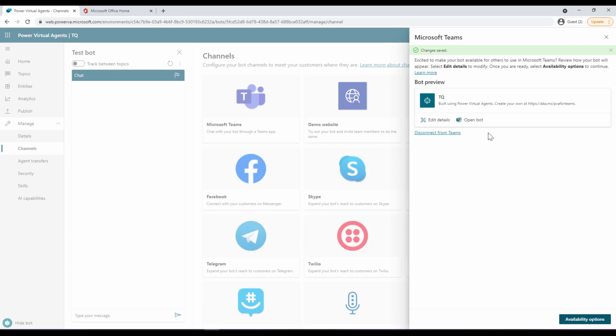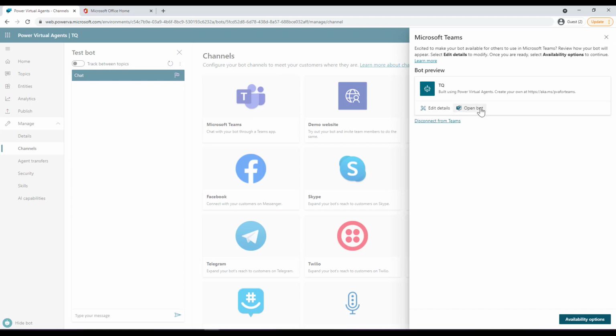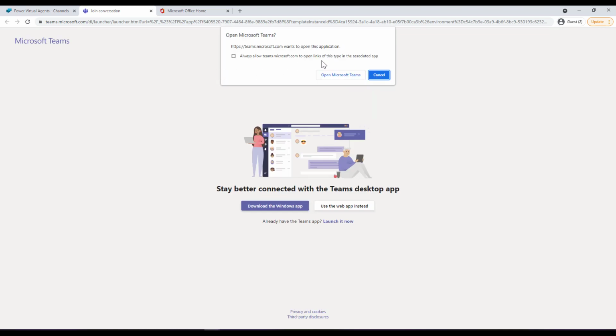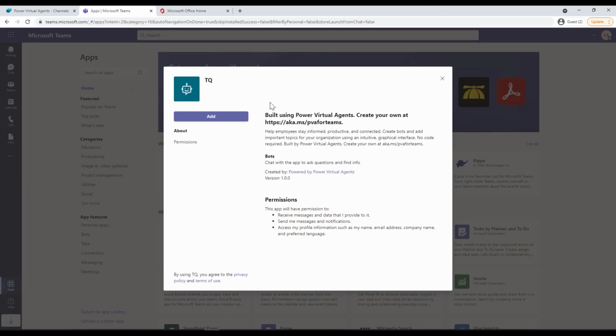Now, once you have done with your changes and you have saved it, you can actually test it in Teams, and you can open the bot from here as well. Now, if you want to disconnect it, then you can click on disconnect from Teams. Otherwise, it will be connected. All right. So click on open Teams, and I will just choose the web version right now. And here it will ask you to add this bot.